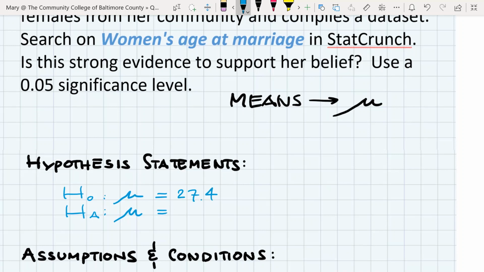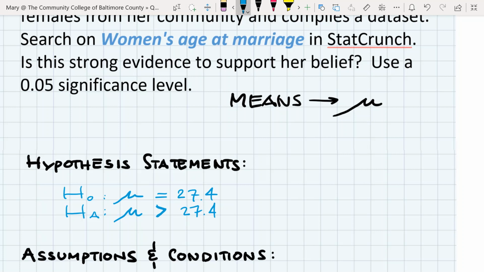Oops, I hastily put an equals sign in there. That's not supposed to be there. The 27.4 is repeated in the second hypothesis as well. And the researcher's research question, or her hunch, is that the females in her community are a bit older than the national average. So here are our hypothesis statements.